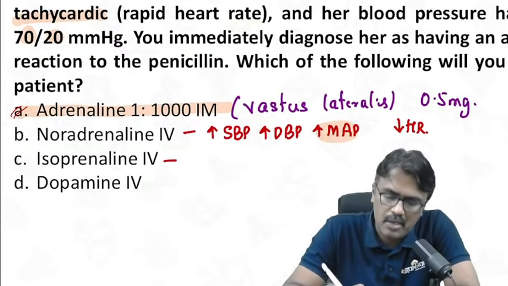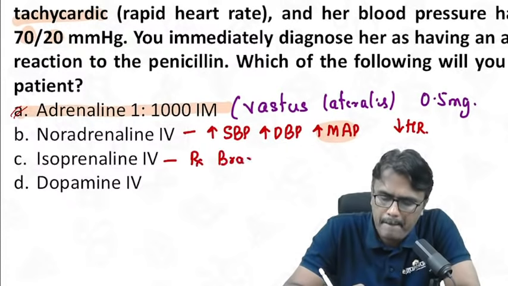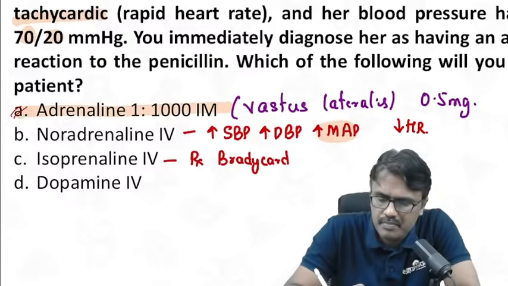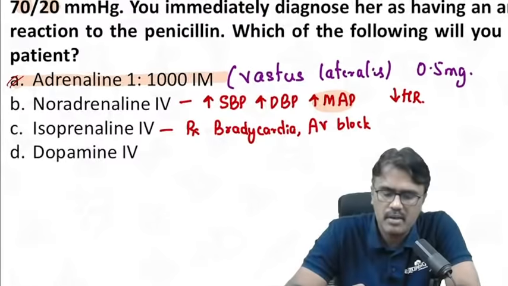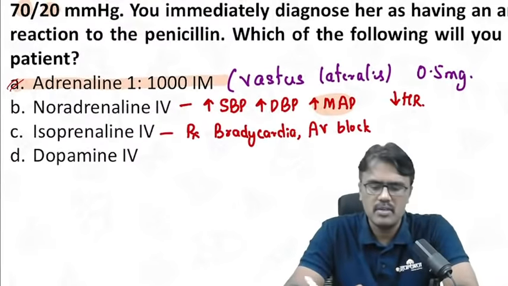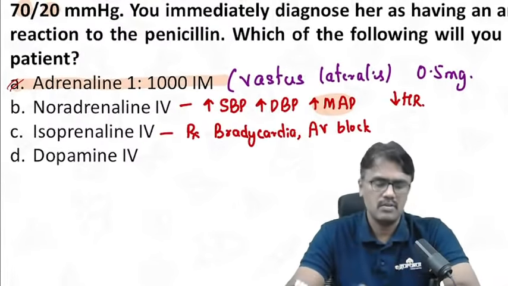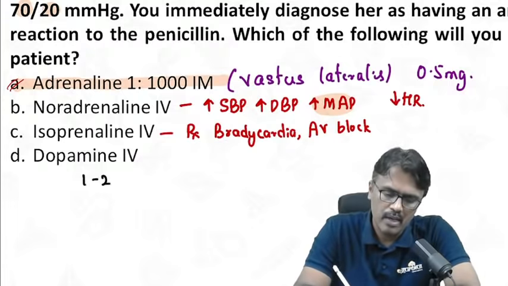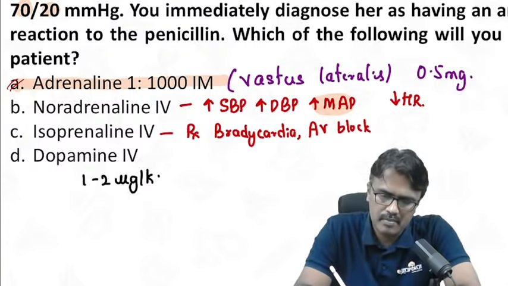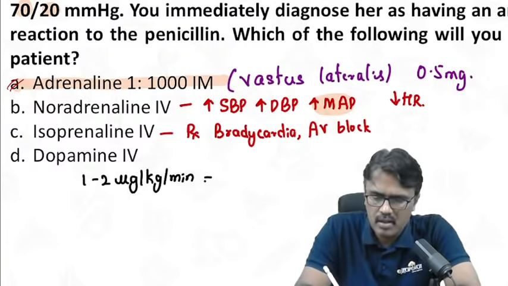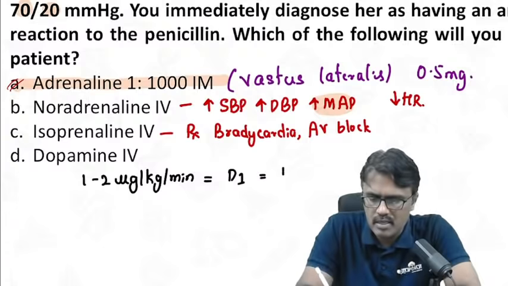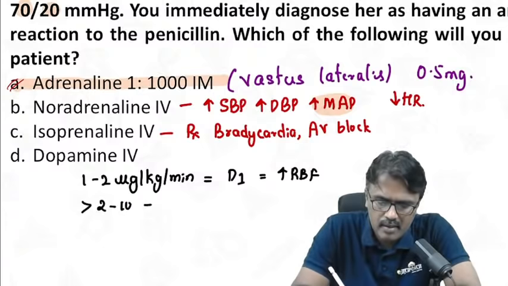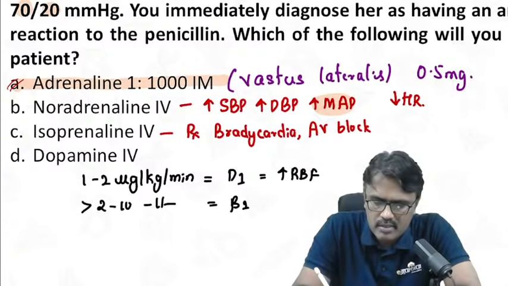Isoprenaline's main action is on beta 1 and beta 2, so it is used for treating bradycardia and AV block. Now, another important drug, the examiner's favorite, is dopamine. Why dopamine? Because its action varies with the various doses. Infusion, for example, 1 to 2 microgram per kg per minute: the drug acts on D1 and increases renal blood flow. If we increase it to 2 to 10, then it acts on beta 1 and increases force of contraction.